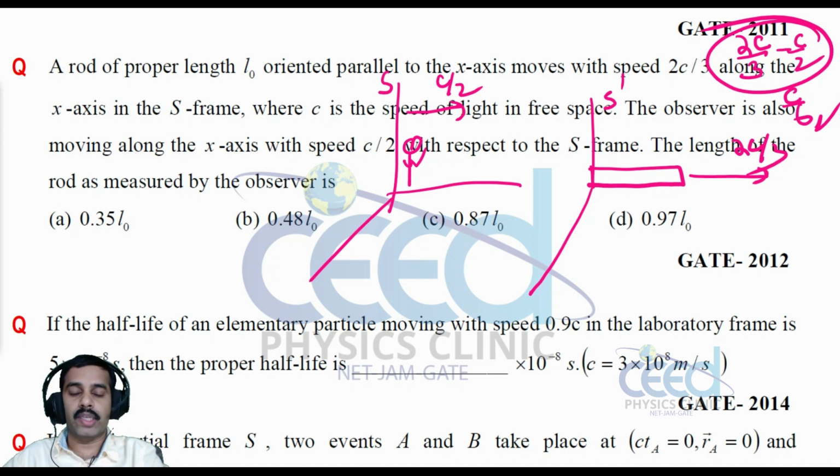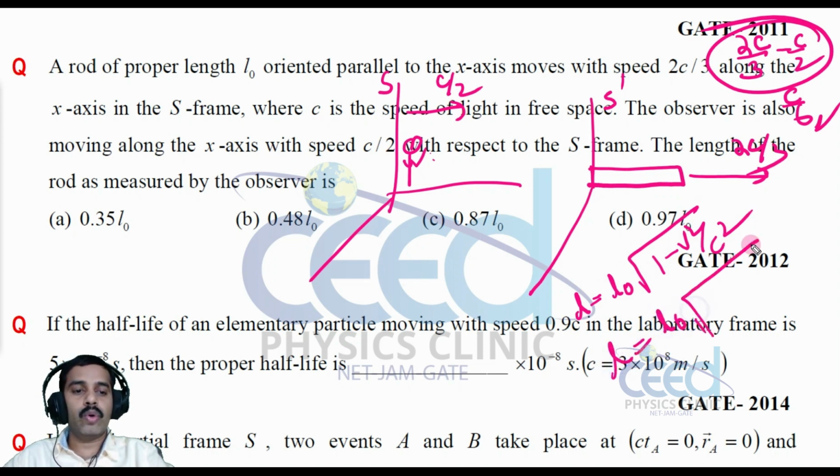So due to this motion, there is a length contraction. With respect to this observer, there must be a length contraction as per the relativity theory. So what is this length? L is equal to L0 into root 1 minus v square by c square, right? So that is equal to L0 into root, what is this velocity? That is c by 6.